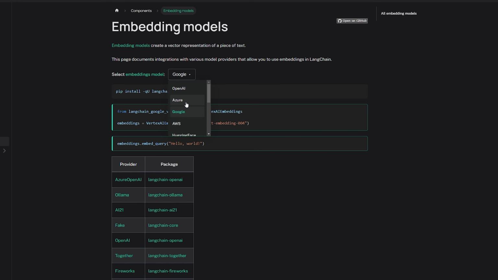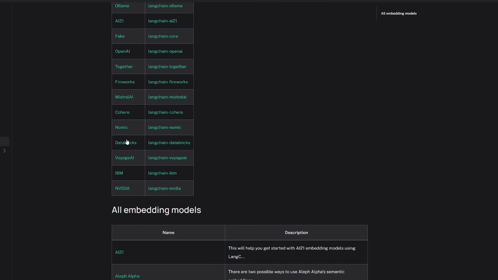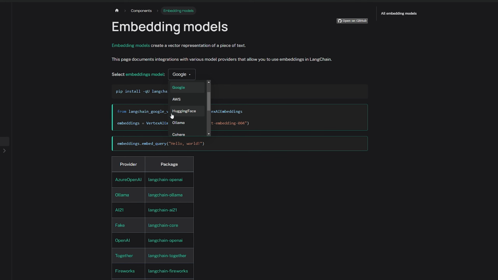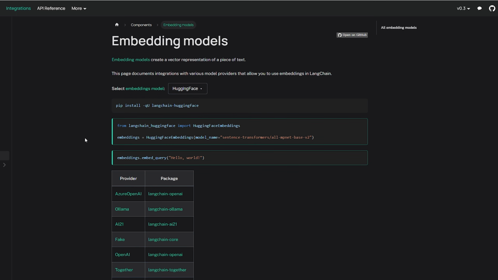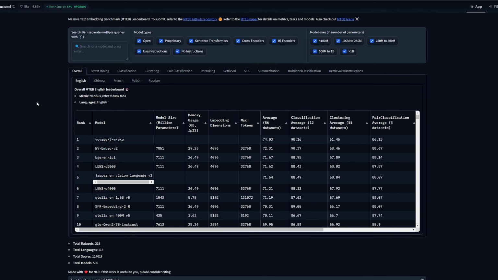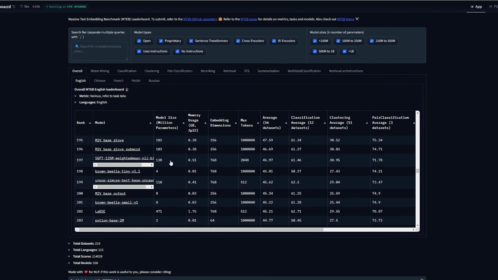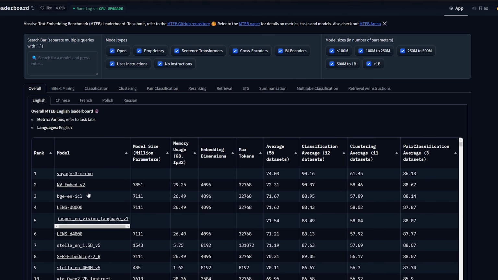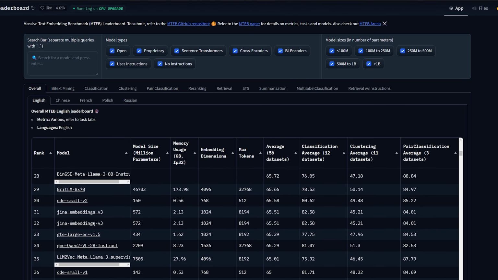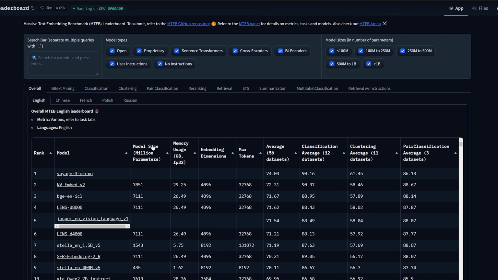There's a bunch of different ones like NVIDIA, AWS, just a bunch of different companies have embedding models for you to use, but then you have a full list down here of a bunch of different ones. A very popular one is Hugging Face. This is where you can get a lot of the open source models. In fact, they have a leaderboard that I've been talking about previously that shows you all of the top models and their performance. So you can see it's just a bunch of models here and their names, and then you have different information like the model size in terms of their parameters in millions.